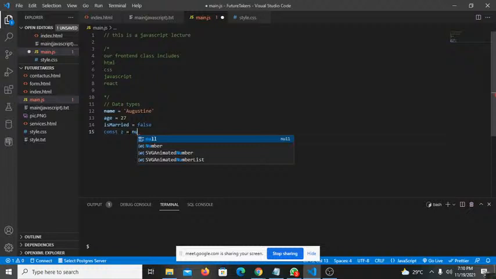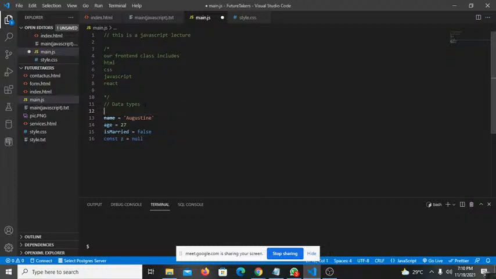So this is null. But remember that I said that you can actually declare your variables in different forms using, say, var. That used to be the way before. Then let, this is the modern way, ES6. Then you also have const, if you expect that it's not going to change. So let's say names of people in our class could be Ada, it could be Tolu, it could be anything. It can change. So it's better we say let name be equal to Augustine. If the age can also change over time, then you can also say let age equal to 27.